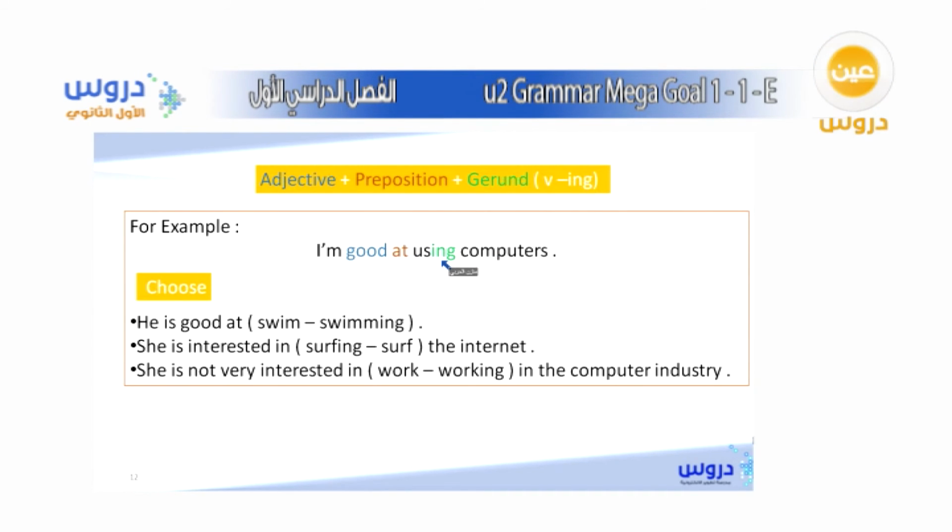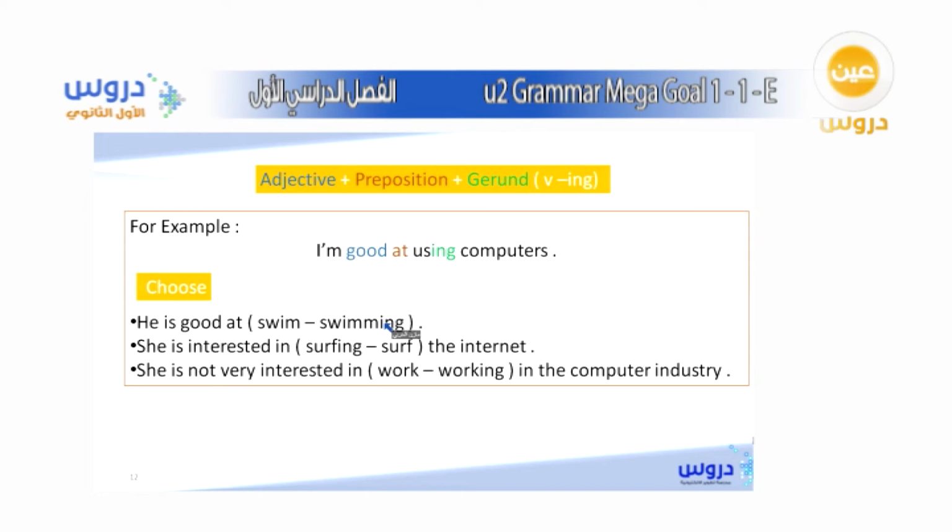So here are more examples of how to use adjectives when you want to express something about yourself, okay? Here we have another 2 examples. He is good at either swim or swimming, okay? Of course, Summer, we must say swimming, because the rule says that if you want to use the adjective after the verb to be, you must use a gerund.